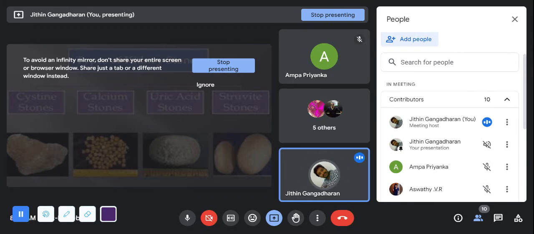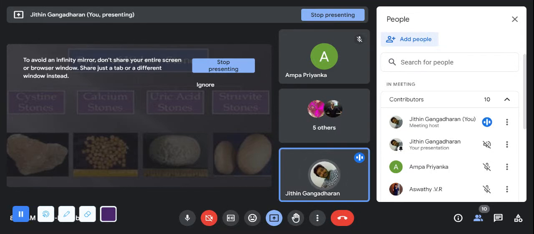When the stone is washed out, we'll ask the patient to filter the urine so that we can identify the stone. When they get a stone, that stone is given for examination to identify what it is made of, whether it is a cystine stone, calcium stone, struvite stone, or a uric acid stone. If we identify the stone, then we'll understand what the matter with the stone is.